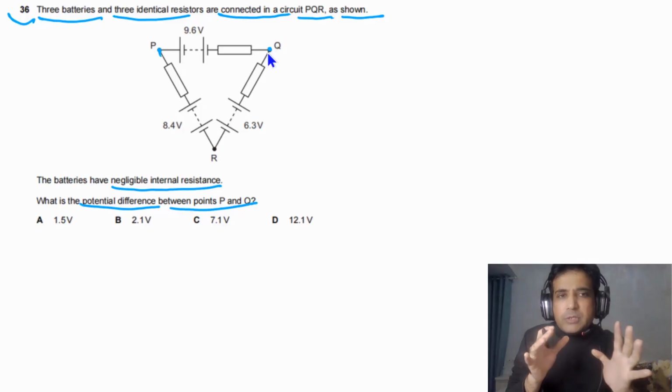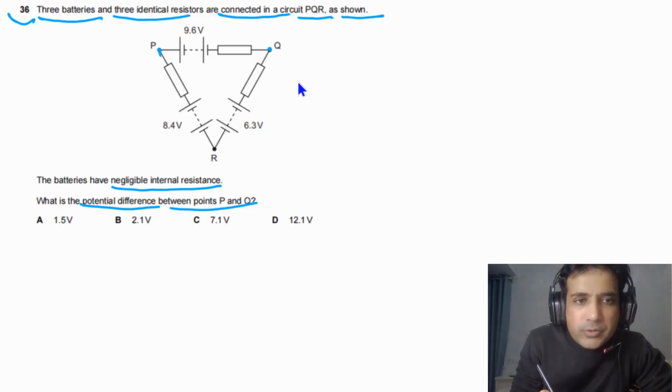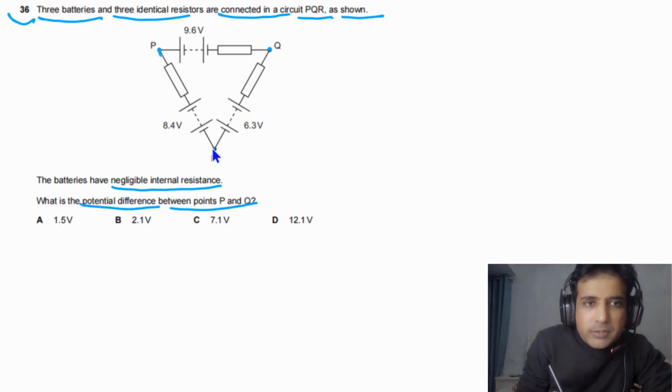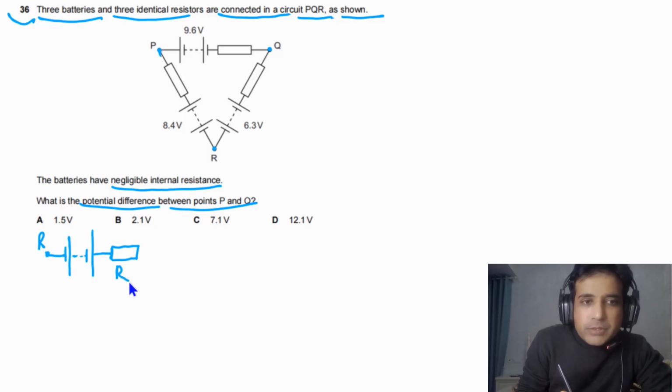First of all, this circuit looks a little bit complex, so we can redraw it. We can start from this point. We have R here, then we have one battery connected in series. This is one battery, and after this battery one resistor is connected, and let's say the resistance of this resistor is capital R, and the EMF of this battery is 8.4 volts.